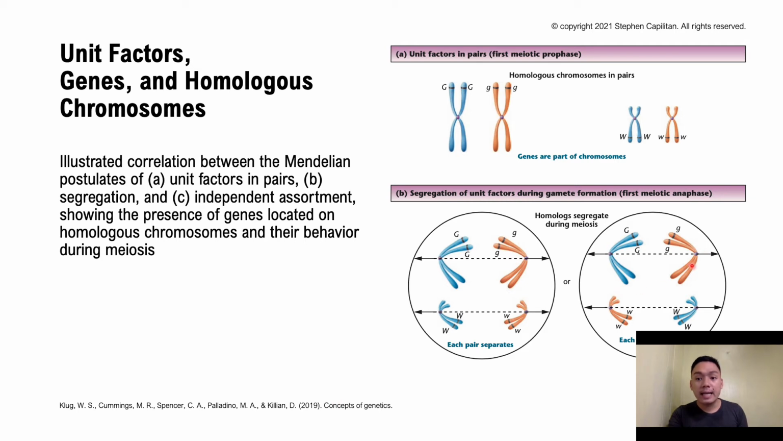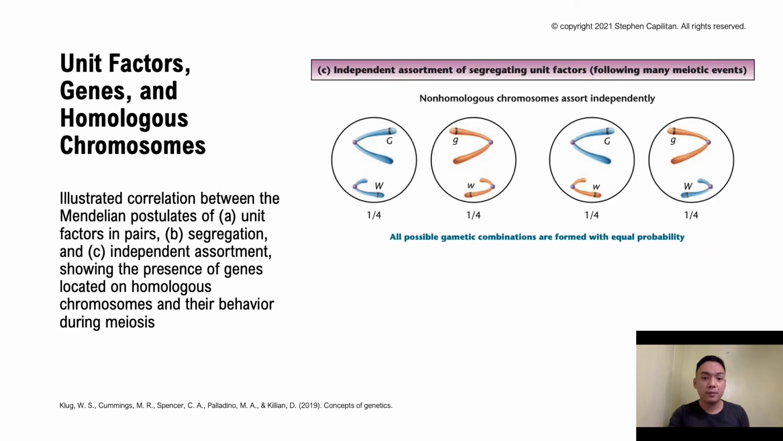And lastly, we have independent assortment, which shows the behavior of genes located in homologous chromosomes during meiosis. This is your independent assortment. These meiotic products were not influenced by any other factors or processes. These are possible gametic combinations which are formed with equal probability.